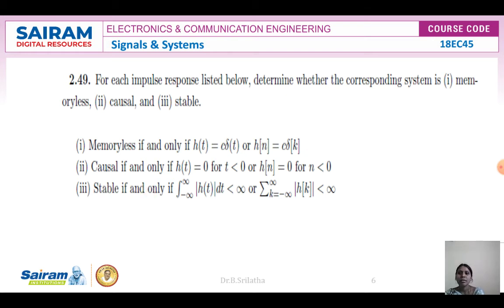Stable if and only if the integral from minus infinity to plus infinity of mod of h of t dt is less than infinity, or the summation from k is equal to minus infinity to plus infinity of mod of h of k is less than infinity. This is for continuous time, and this is for discrete time.